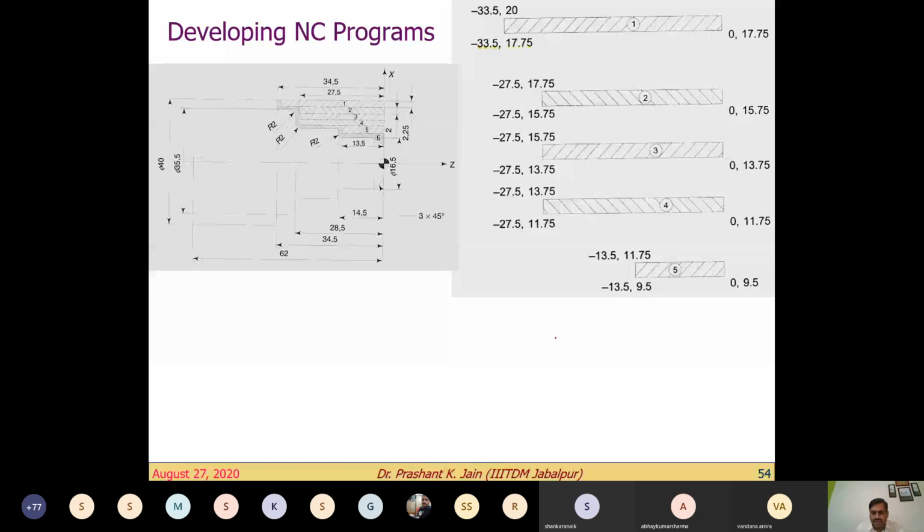So, this is the first cut, second cut, and we calculate the coordinates in this way, right? Every time you can see over here, for example in this case, this 15.75 remains the same, 0.20 minus 27, because this is the 0, 0. So this is the minus direction for Z, right? This is minus Z.